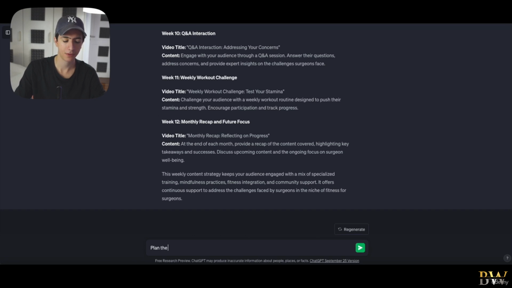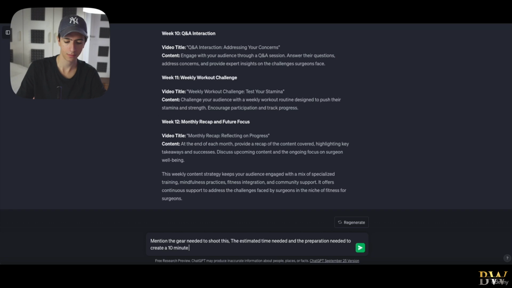Plan or note or mention the gear needed to shoot this, the estimated time needed, and, for example, the preparation needed to create a 10-minute video around this.